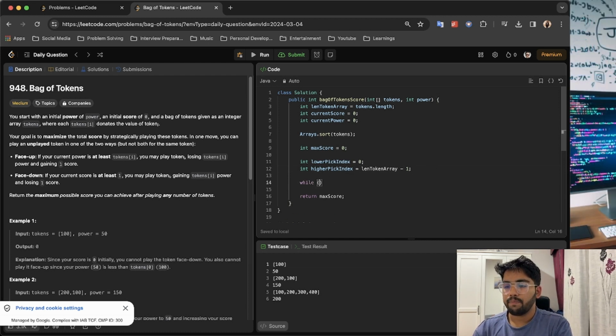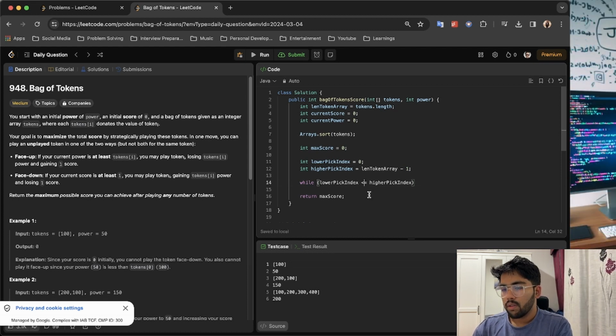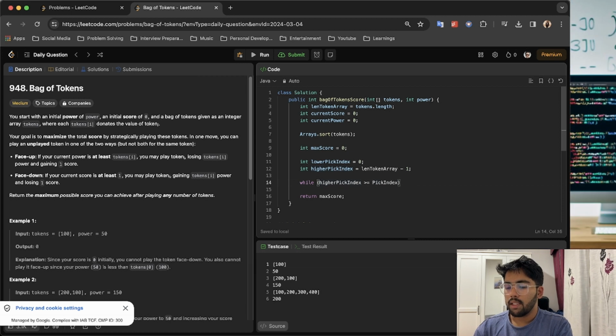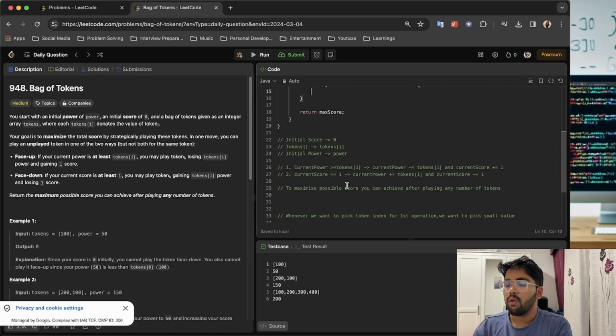So maybe what we can do here is make sure of this. To be honest, I prefer it like this, and don't ask me why, it is just what suits my eye while I'm coding. These are some biases that we develop with time and preferences. Higher pick index, lower pick index. Now there are two operations that we can do.